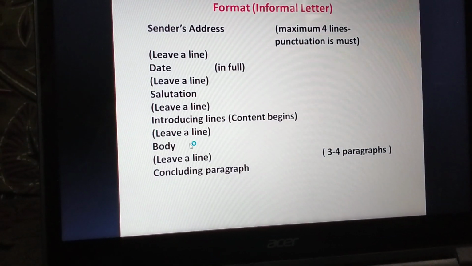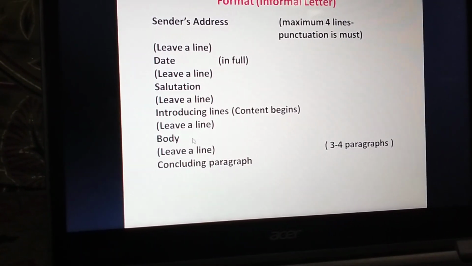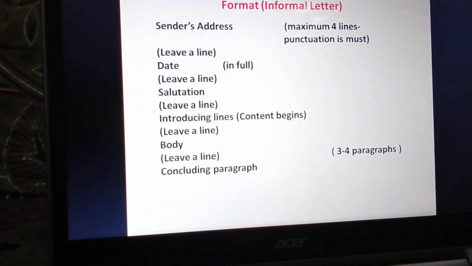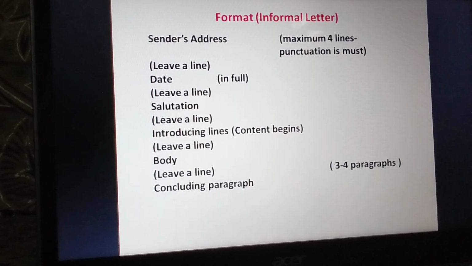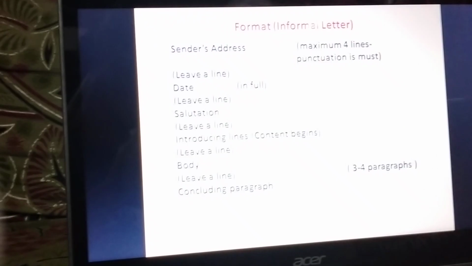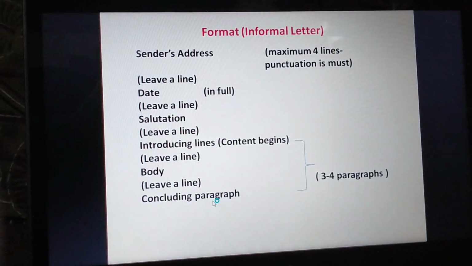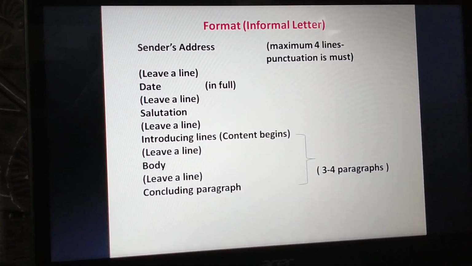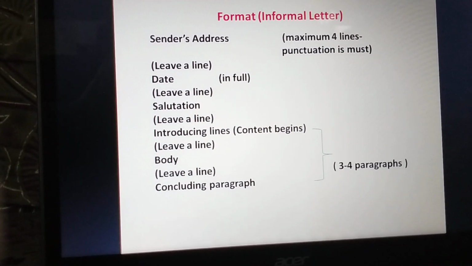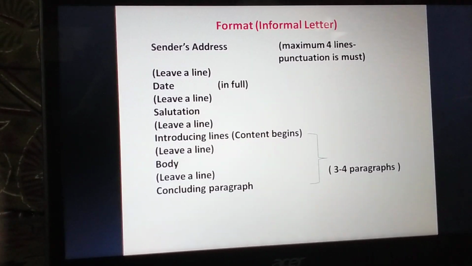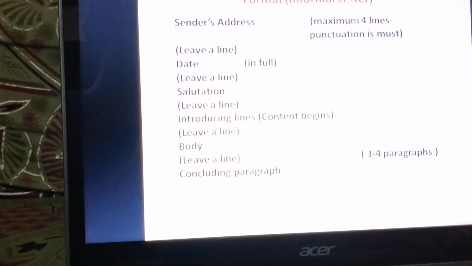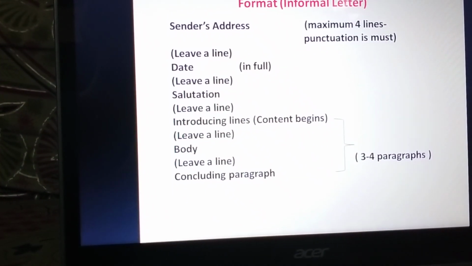and then we'll move ahead with the body. Your body will be speaking about the main agenda, the main topic, and how important it is for you to visit the camp. Alright, after writing the body, leave a line. After leaving a line, you will be going ahead with the concluding paragraph. Now in the concluding paragraph here, you will be mentioning that you hope that your father gives you permission to go to the camping site. You will give regards to your family members, your siblings, your brothers, etc.